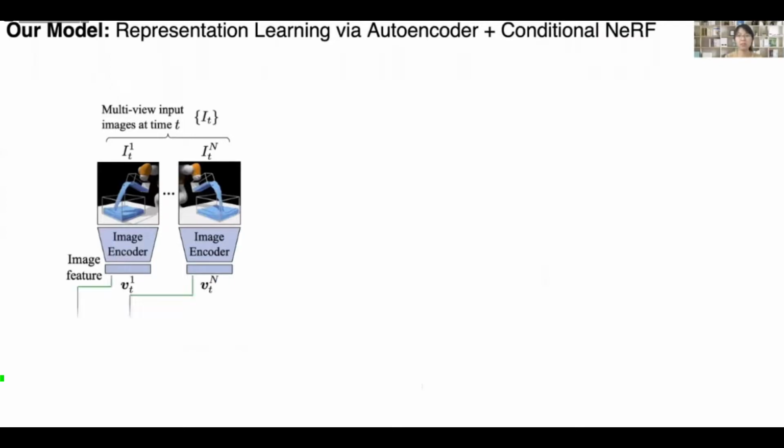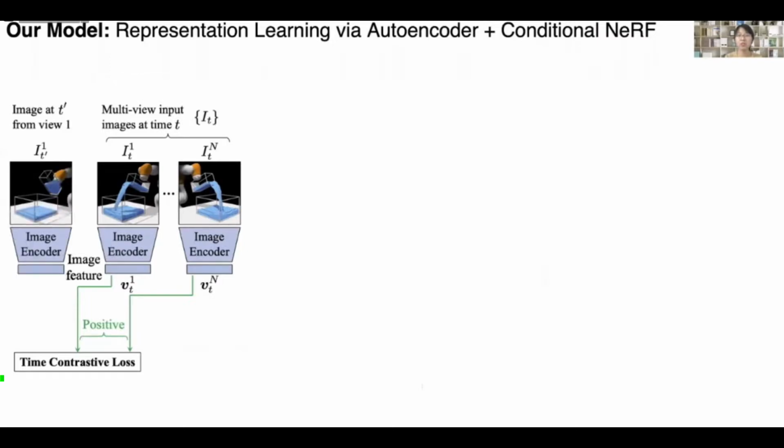To make the image features invariant to camera viewpoints, we use the time contrastive loss to pull features of images from the same time step to be closer. At the same time, we push the features of images from a different time step to be far away from the current image features. We then aggregate the image features from the same time step but different viewpoints using a state encoder to generate a state representation.